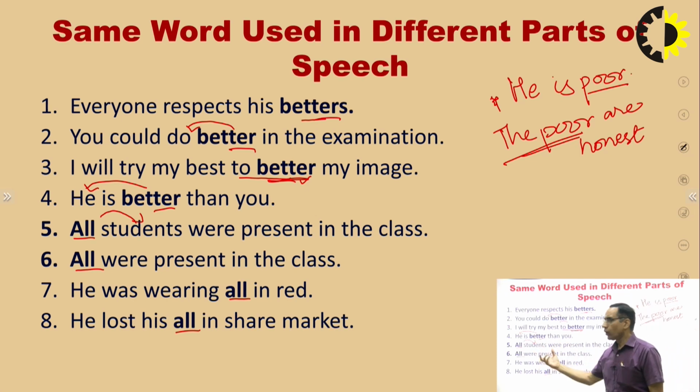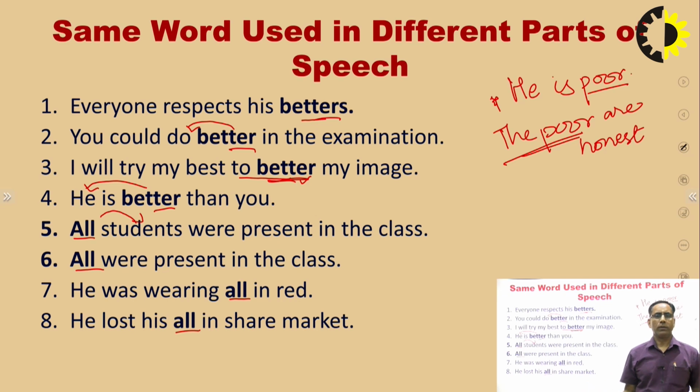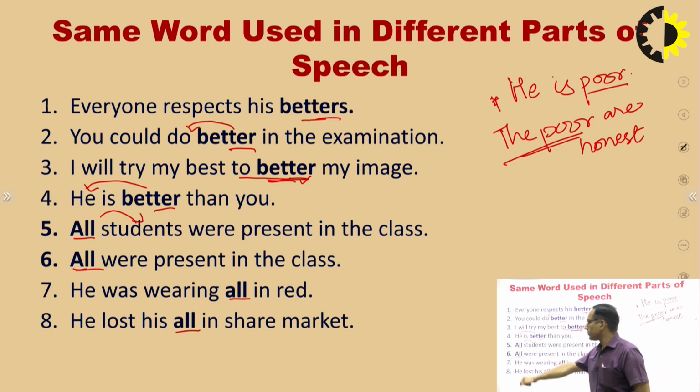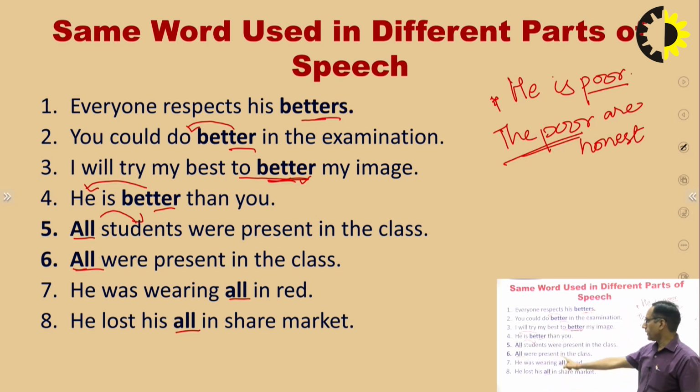All were present. What is all? All means whether they are the students or the teachers, all the people. But we are not using people, student or teacher here. We have replaced them by all. So whenever all replaces a noun, it is known as a pronoun. So all is a pronoun here.